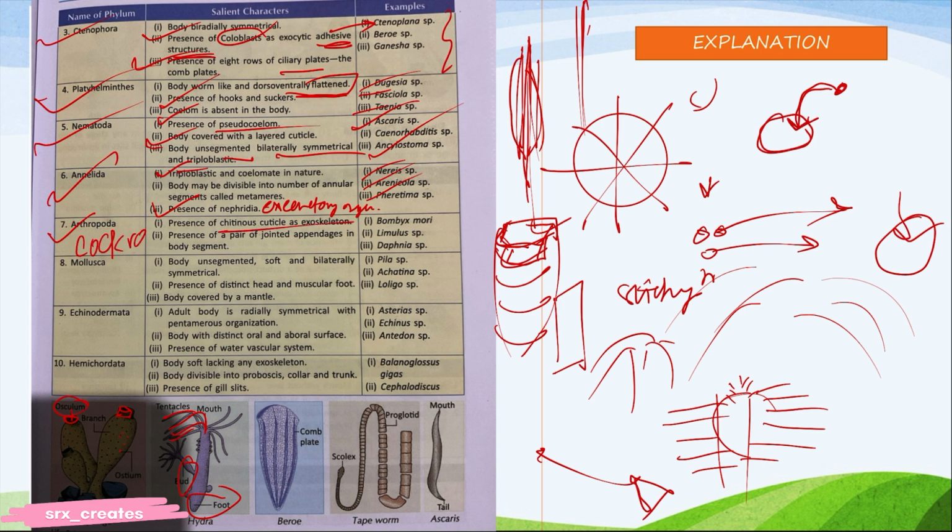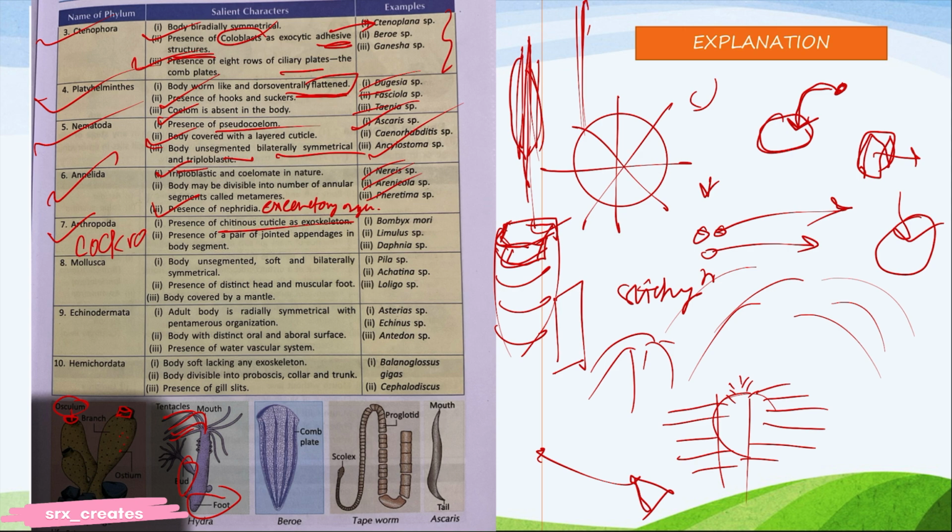Chitinous cuticle. Now, what is chitinous cuticle? Some animals like insects, okay? Arthropoda, cockroach have a tough covering. We have dissected cockroach in our biology lab, but if you have ever touched a cockroach, they have a tough layer in the front that's called chitinous. It is made of chitin. It's very tough, like an armor.